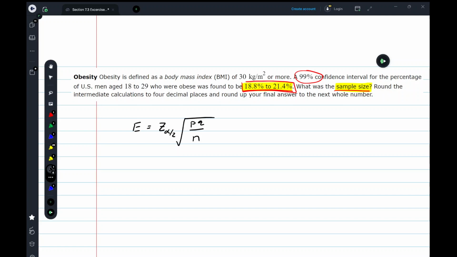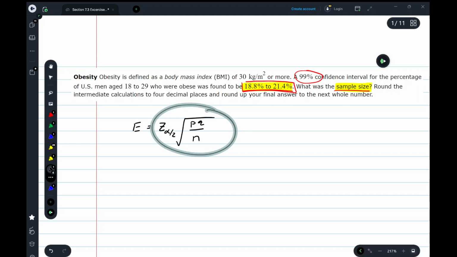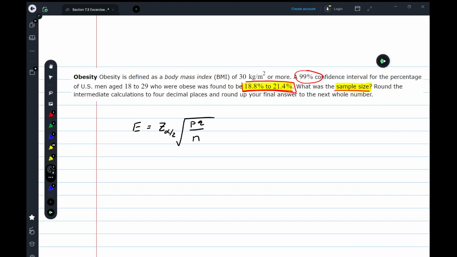Instead of using my margin of error and adding and subtracting from the sample proportion to get these values, we're going to go backwards.